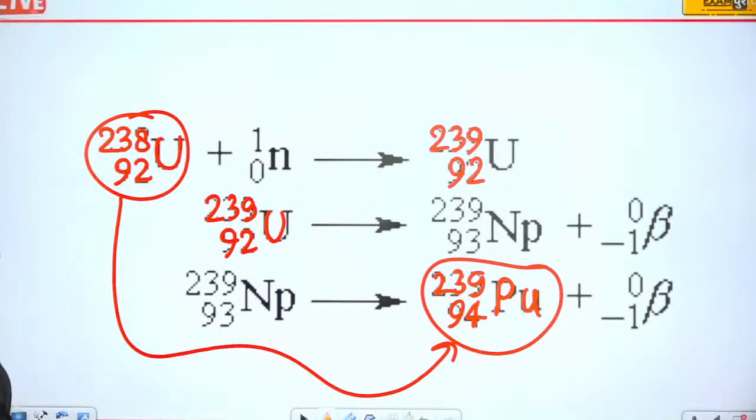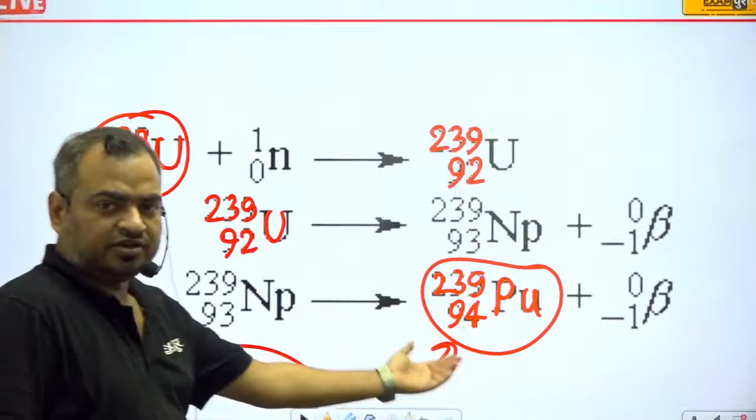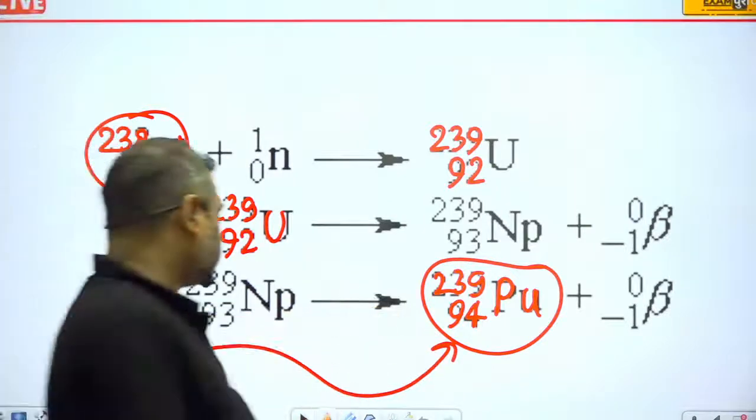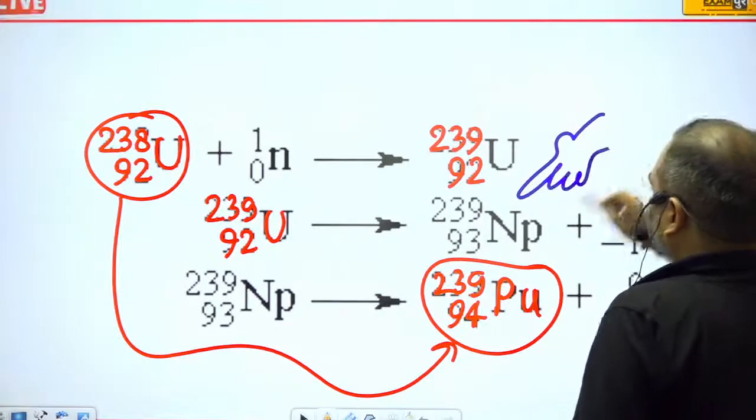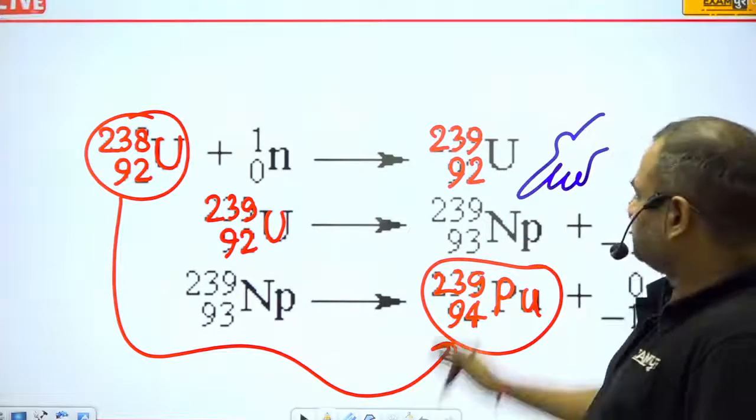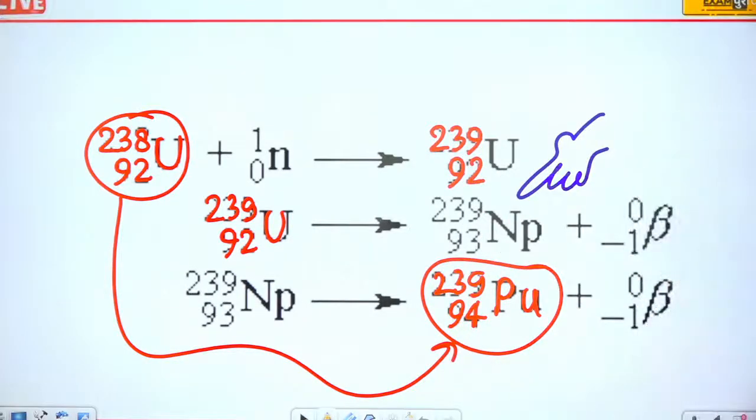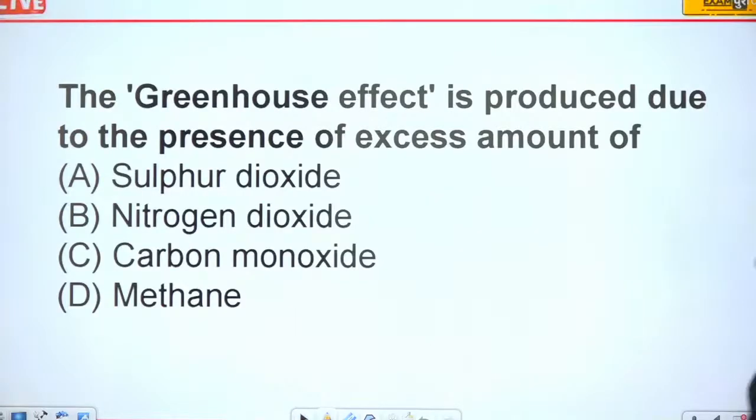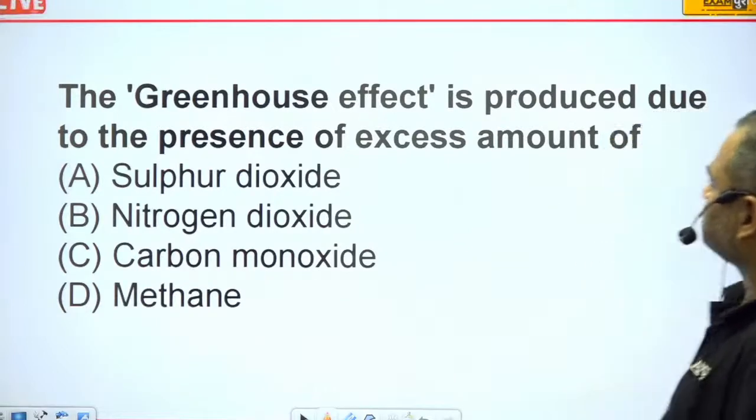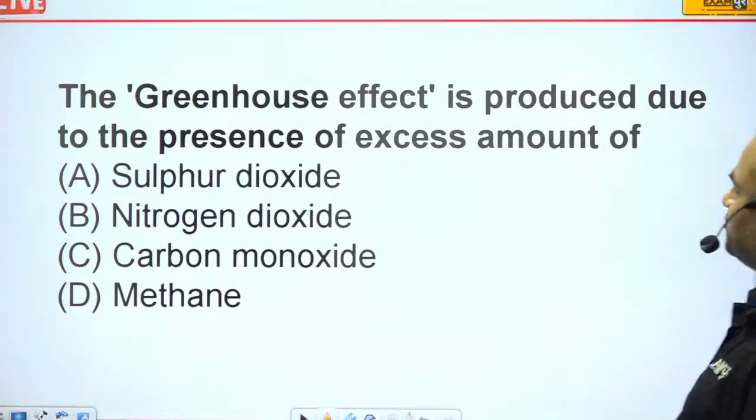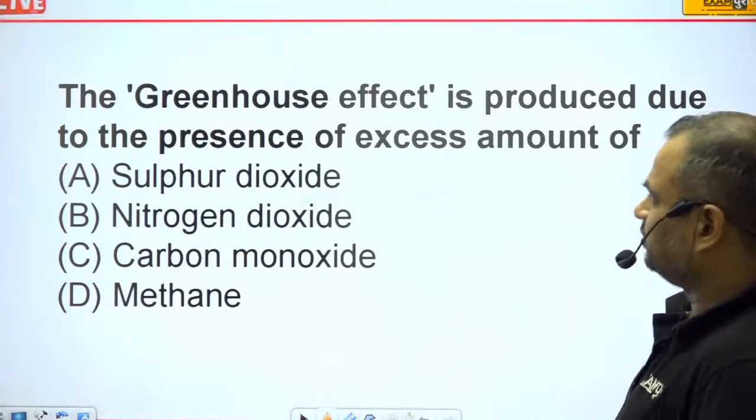So this can be produced artificially, and one more thing is that this is the byproduct. This also gets produced in this reaction.